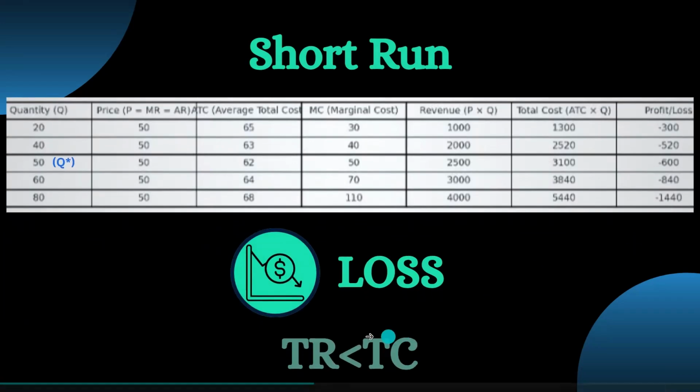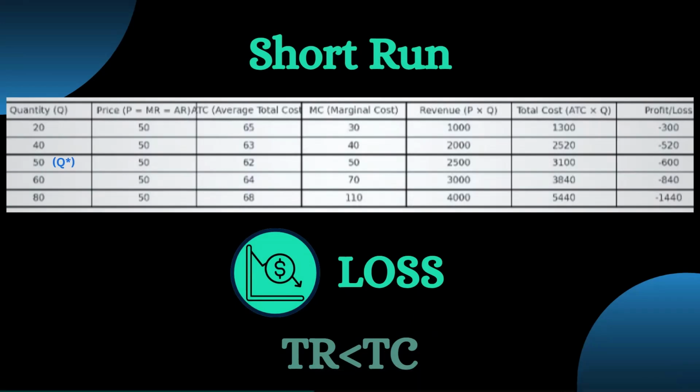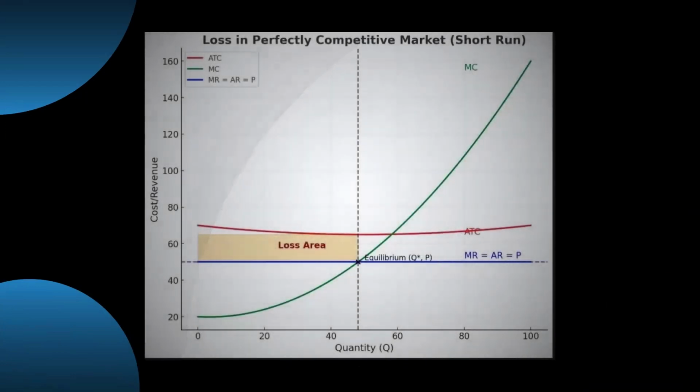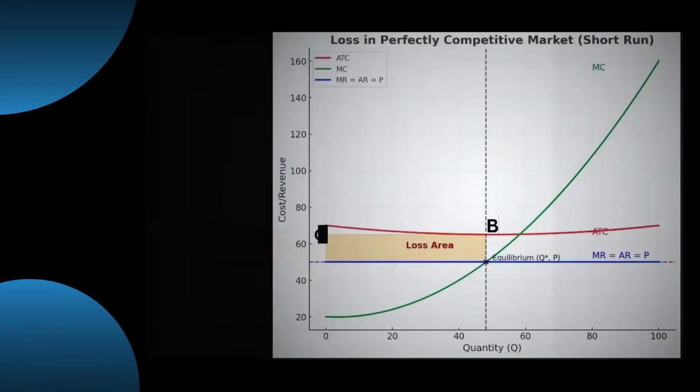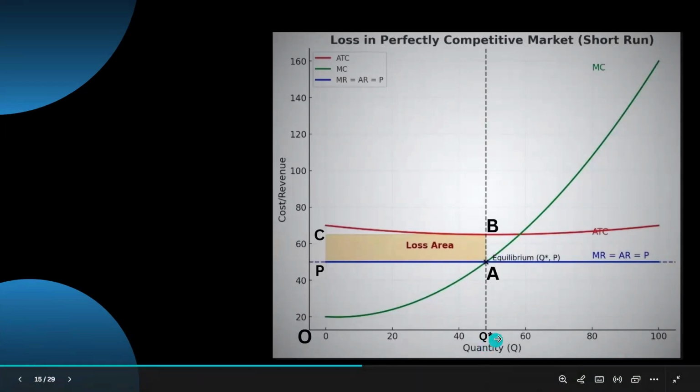So here, from the equation, we get that TR is less than TC. Here is a graph, and in this graph, the quotation marks are given, and here we can see the Q star point. This is the equilibrium point, Q star, and the yellow shaded area is the loss area.